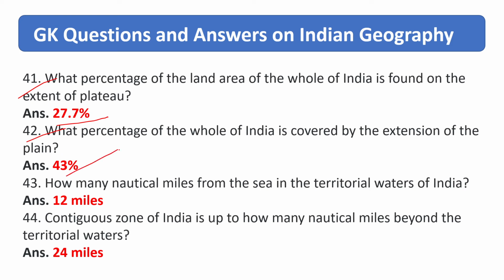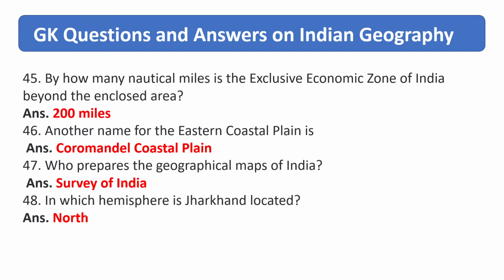Right answer is 43%. How many nautical miles from the sea in the territorial waters of India? Right answer is 12 miles. Contiguous zone of India is up to how many nautical miles beyond the territorial waters? Right answer is 24 miles. How many nautical miles is the exclusive economic zone of India beyond the enclosed area? Right answer is 200 miles.